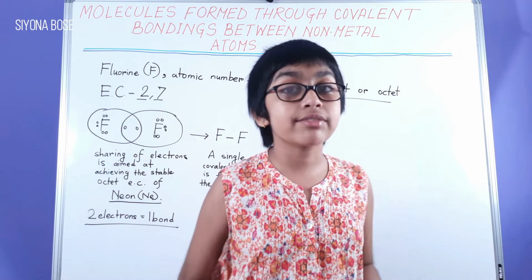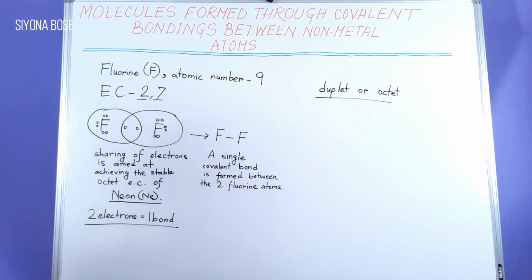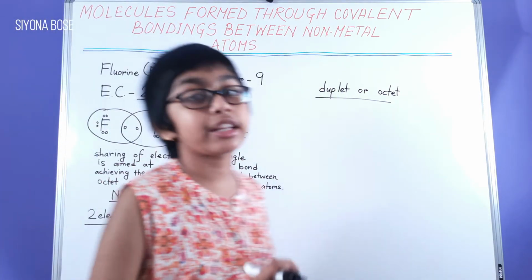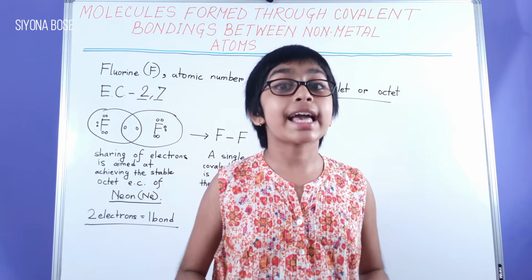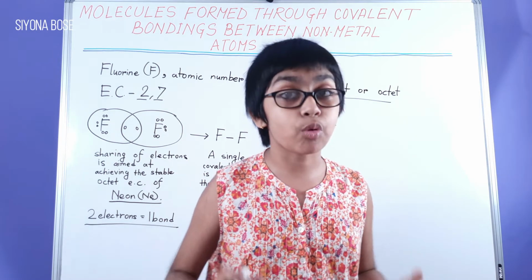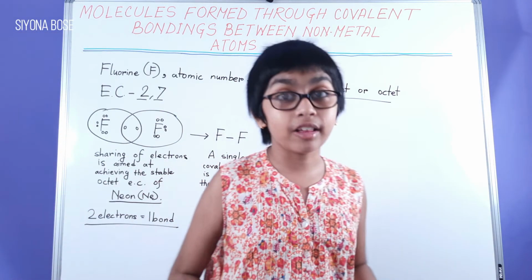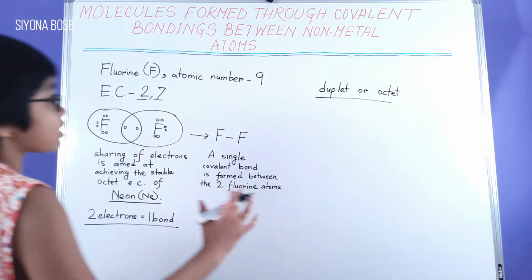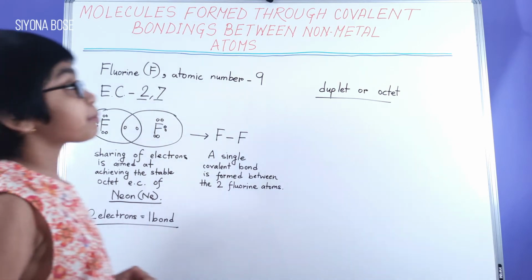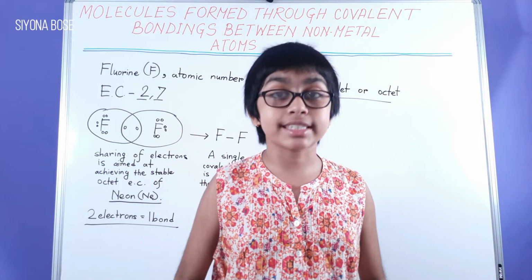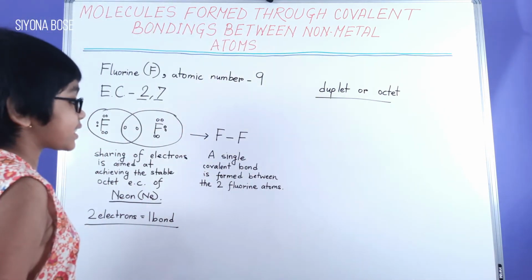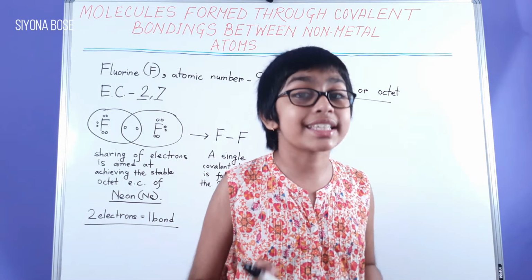It has to gain 1 electron, so its electrovalency is 1. And from here, we can understand that its covalency, its valency in case of covalent bond formation, is also 1. So covalency and electrovalency are the same.